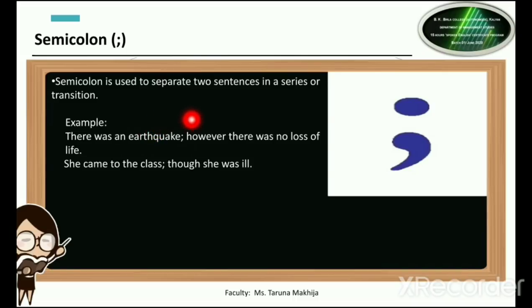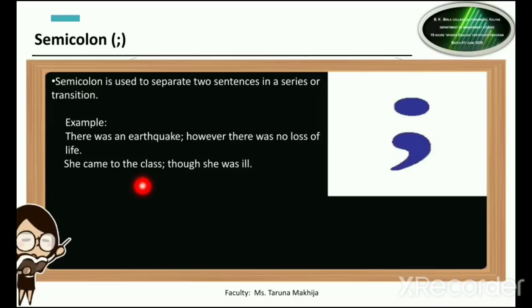Earthquake हुआ, बट उस earthquake की वजह से कोई loss of life नहीं हुआ. That is, कुछ उसकी वजह से death नहीं हुई है. Both relate to the same thing. So to separate such sentences which relate to the same thing, what do we use? We use the semicolon.